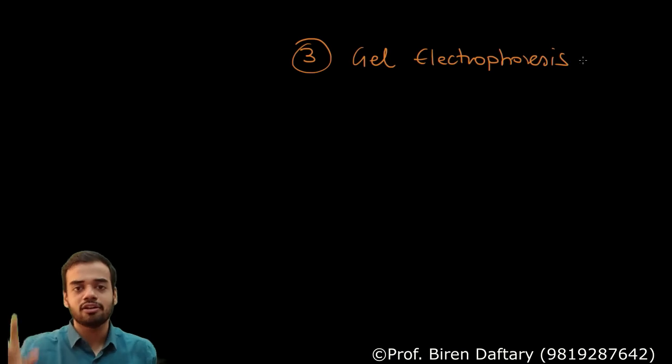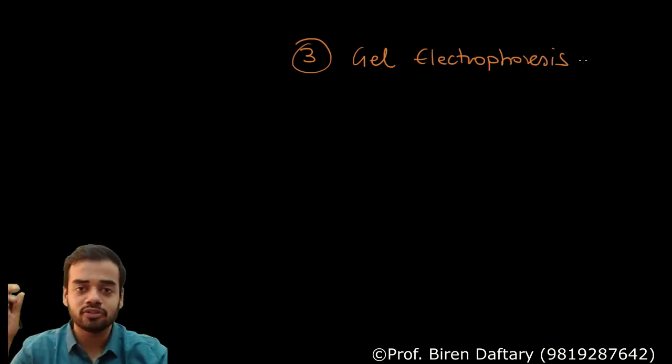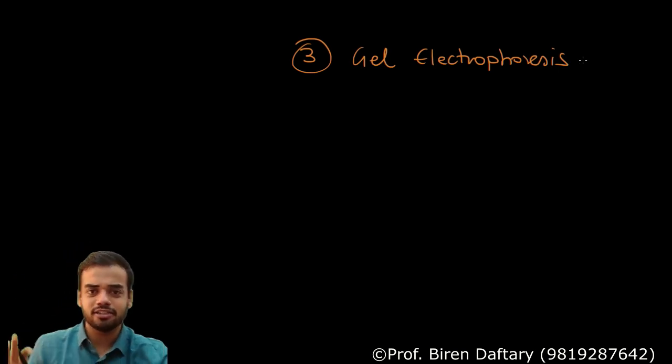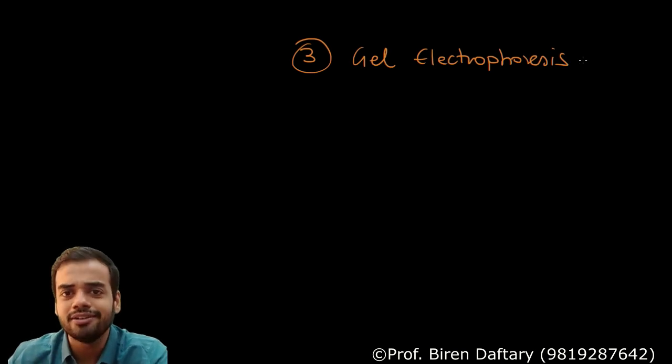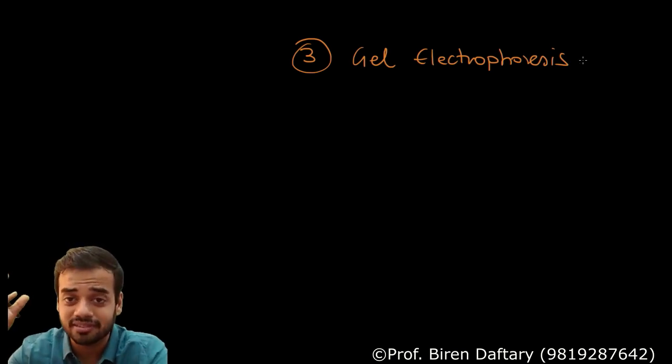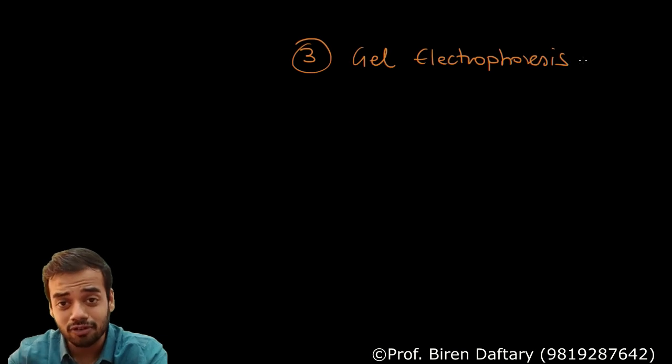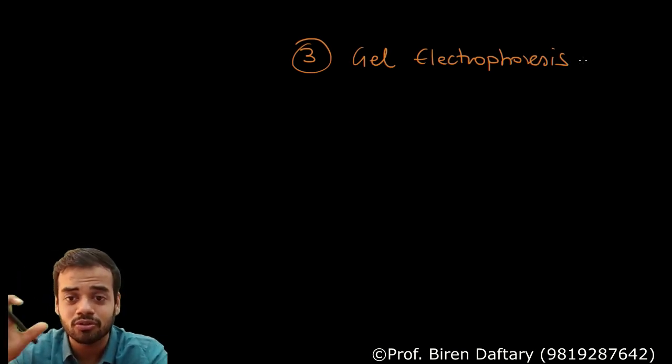Now, how the electrophoresis unit works, I will give you a simple explanation with a simple diagram. Again, I could make a separate lecture on this topic, even on restriction digestion, but I don't want to confuse you.